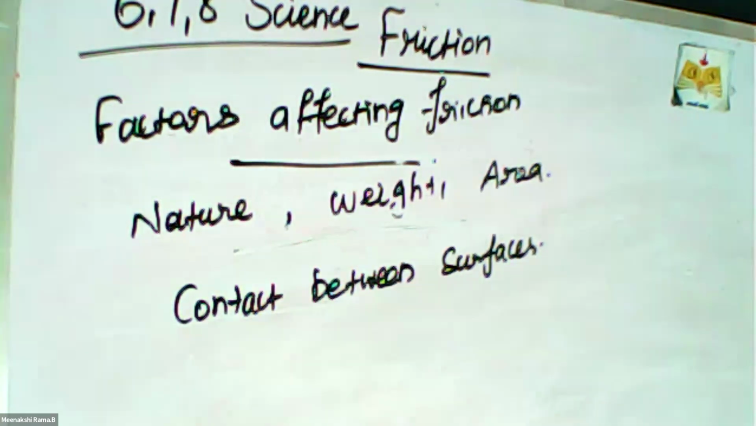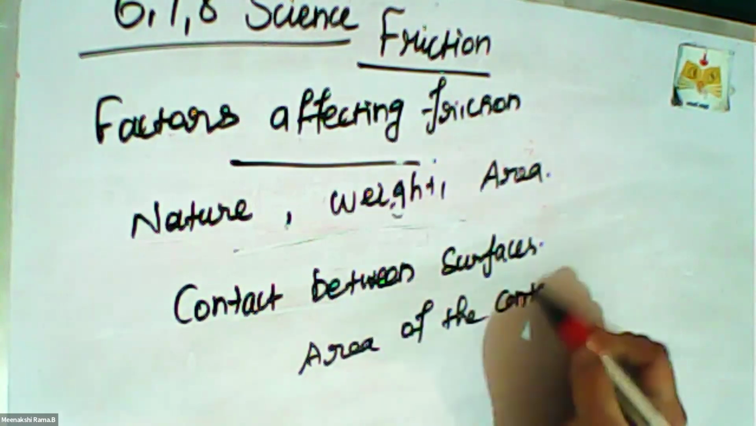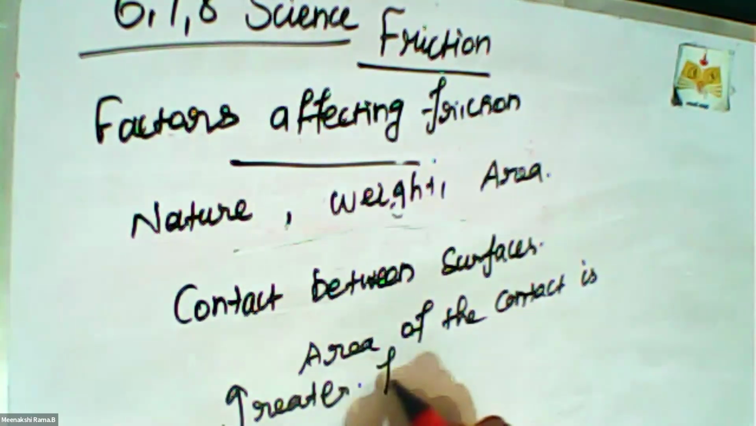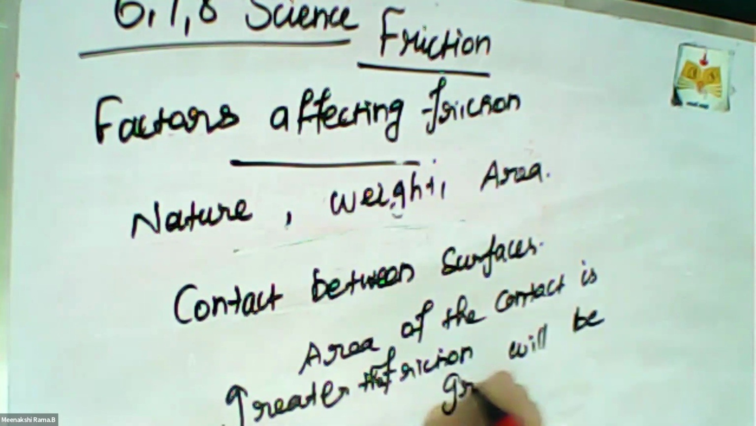So, for example, area of contact. The friction is directly related to the area of contact between two surfaces. If the area of contact is greater, then the friction will be greater too. Area of contact is greater means the friction will be greater. Area of contact is lesser.